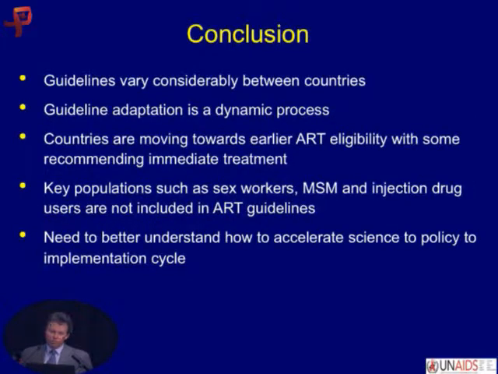Conclusion, there's a big variation there. So you see some countries less than 500, some immediate, some less than 350, some below that. Most of them are less than 350, so that's good news. It's a dynamic process. The adaptation and the adoption of new policies takes time, but it's also ongoing. What I see from these trends is that we're moving towards earlier ART eligibility, and you have some that are recommending immediate treatment. You have others less than 500. When WHO goes to less than 500, that will further pull the group of countries up.